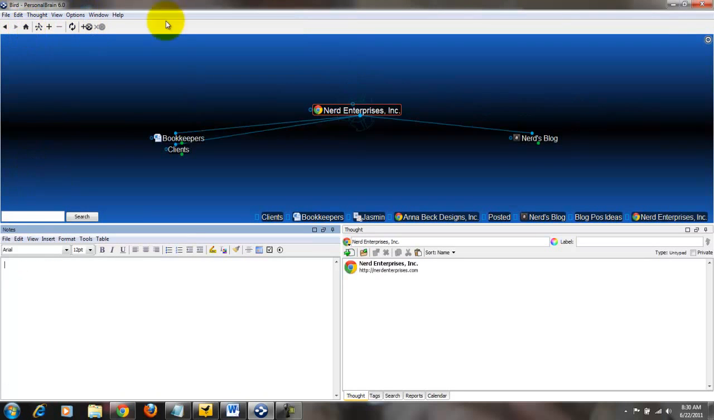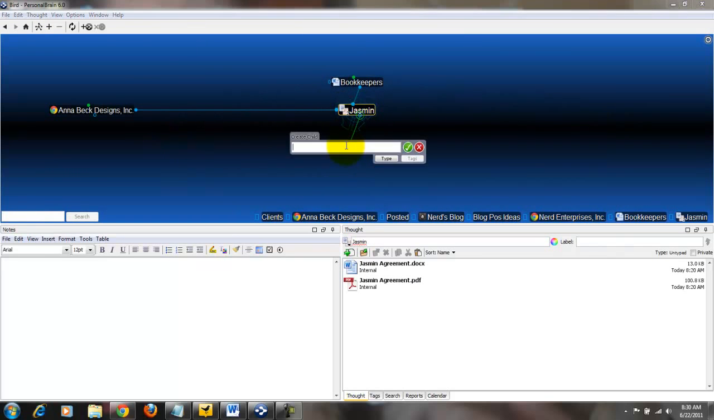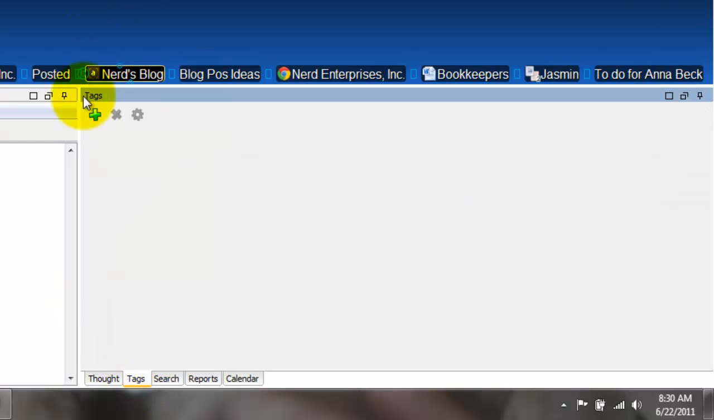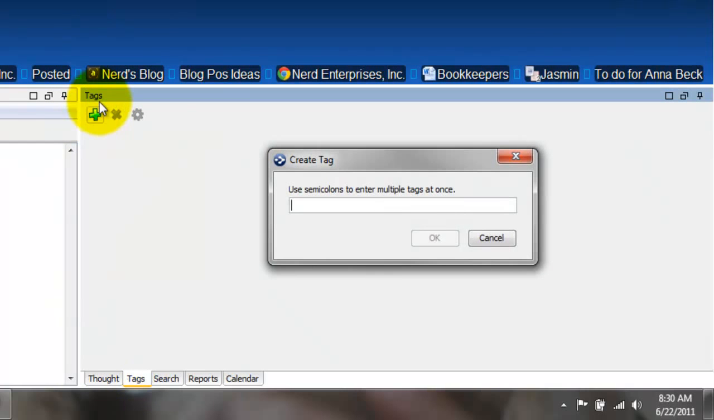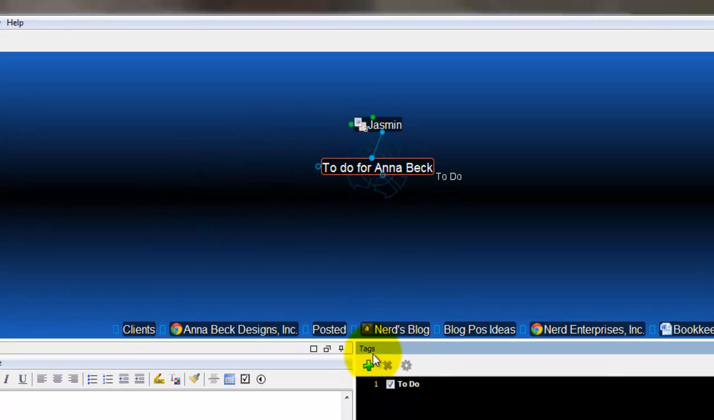And look how the search thing works. Let's say, by the way, I come over to Bookkeepers and I go to Jasmine and I have a to-do item, to do for Anna Beck. I can add that in, and I can come over here and create tags. I add the tag, I call it to do.